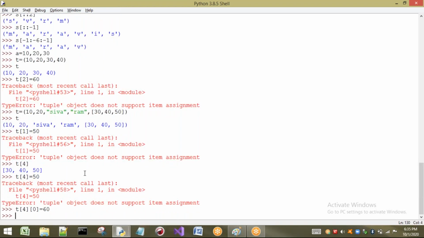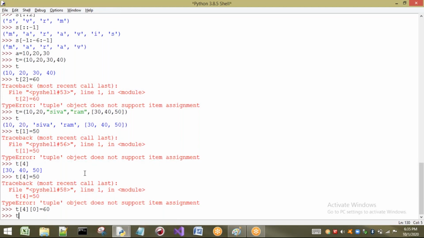Now see, is there any error? No error here, because one point we have to understand. I am not going to change the content of a direct element inside a tuple, but I am going to change the content of a list which is present inside a tuple. This point is very important.